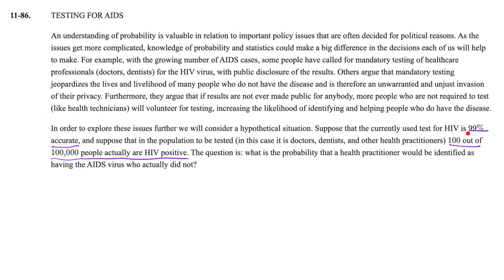Suppose that the current HIV test is 99% accurate, and suppose that in the population to be tested, 100 out of 100,000 people actually are HIV positive. The question is, what is the probability that a healthcare practitioner would identify someone as having the AIDS virus who actually did not? So that's kind of our key topic here. One last thing, this is a case where again it seems pretty convincing. Like, hey, if a test is 99% accurate, we should probably be trusting this test. But let's see what happens when we actually do the probabilities here.